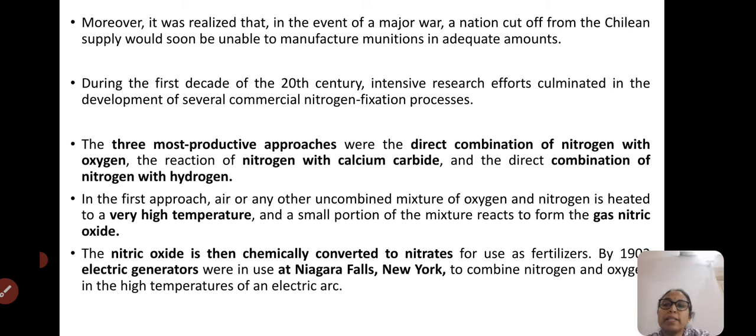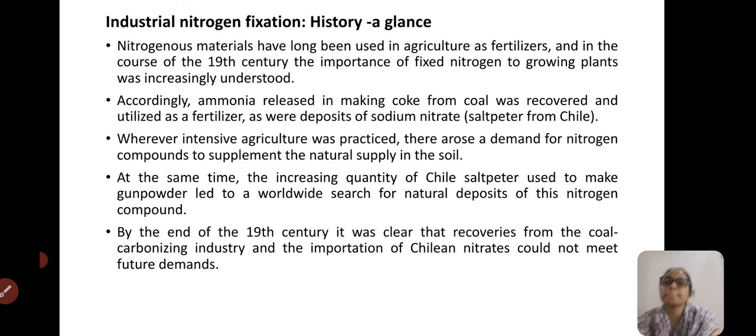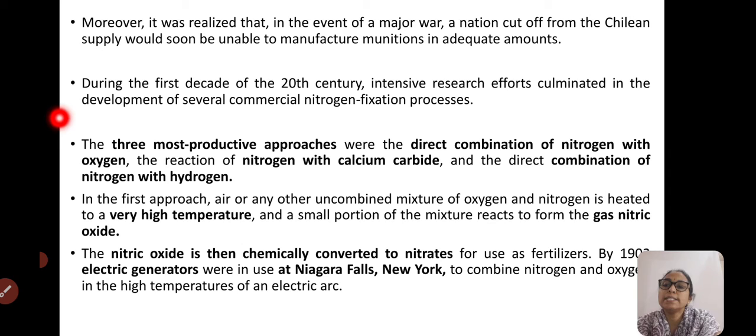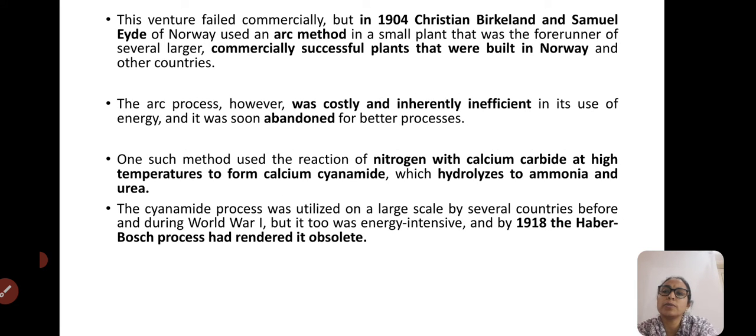One such method to get the nitrogen was the reaction of nitrogen with calcium carbide at high temperatures to form calcium cyanamide, which hydrolyzes to ammonia and urea.